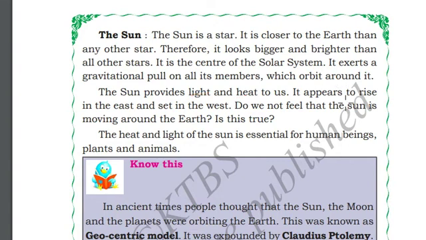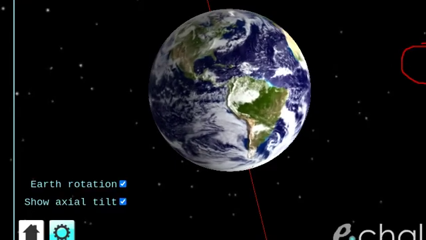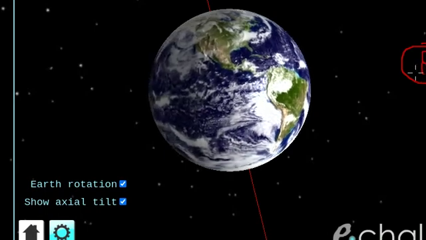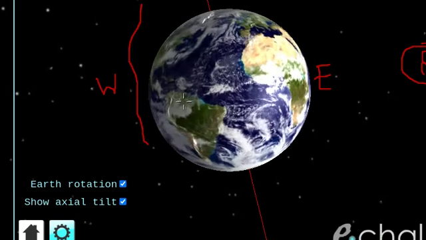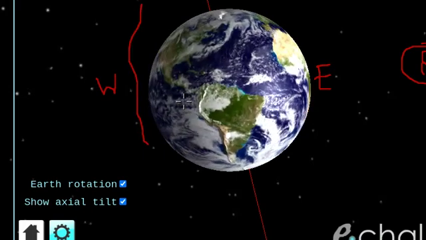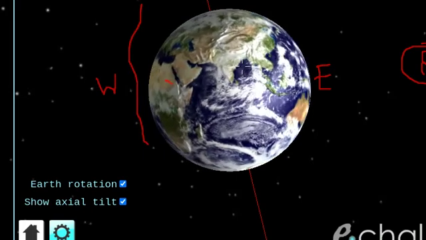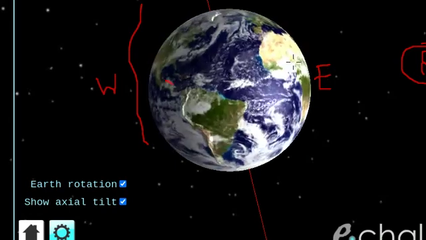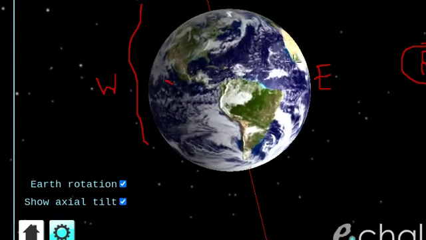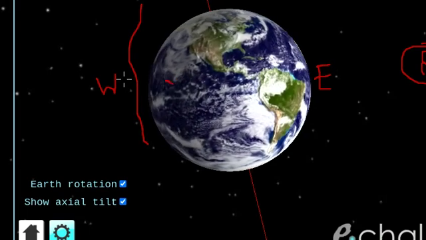The Sun appears to rise in the east and set in the west. Imagine the Sun is located here. Earth is rotating from west to east. Now let us wait for India. You can see light is lighting up slowly, gradually in the east direction. So the Sun seems to rise in the east and set in the west.